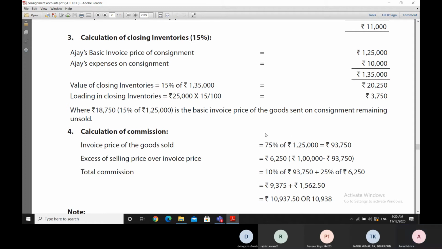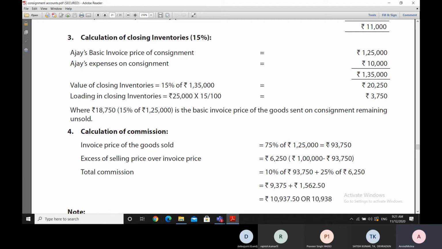Because 75% of the goods have been sold. So total invoice price was 1,25,000 rupees, but out of which 75% have been sold. So in respect of the goods sold, the invoice price is 75% of 1,25,000, which is 93,750.